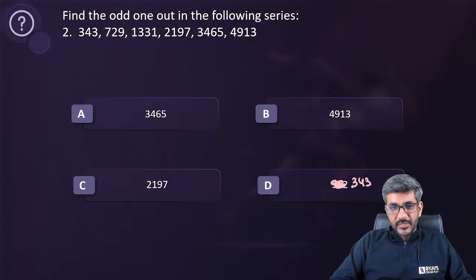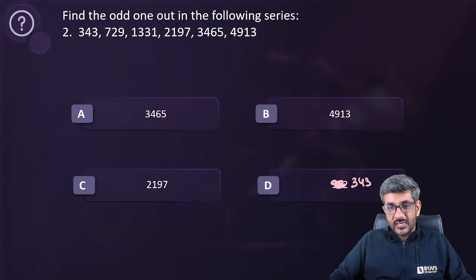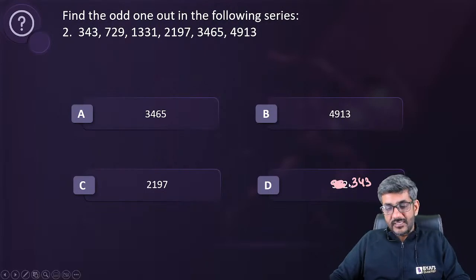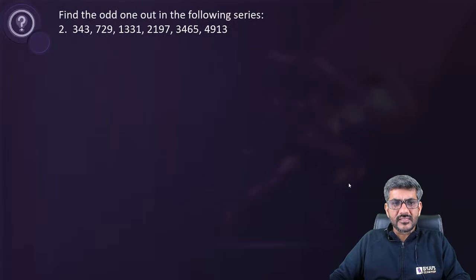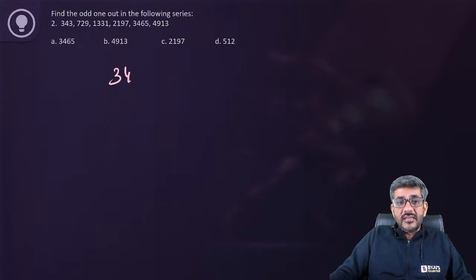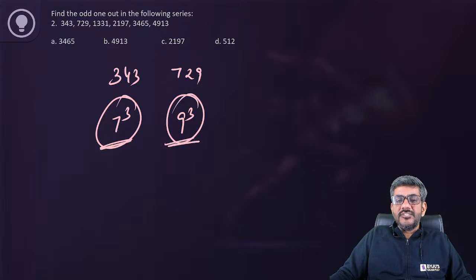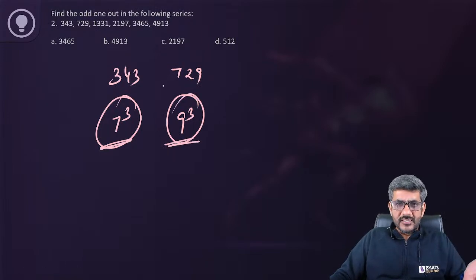Aditya got A, Yashasvi got 2197, Sonal got A, Shelja got A, Aman got A, Aritra Das got A, Shilpa has got A, Ashni has got A, Anjali Gupta has got A, Aritra Das says 3465, Innocent has got A. That's great guys, very good. Let's have a look at this. Quickly, as I said, on seeing it you will immediately get an idea in this question. People who practiced it would know that 343 is 7 cube and 729 is 9 cube. The moment we see these two things, that both are cubes, it cannot be a coincidence, right?